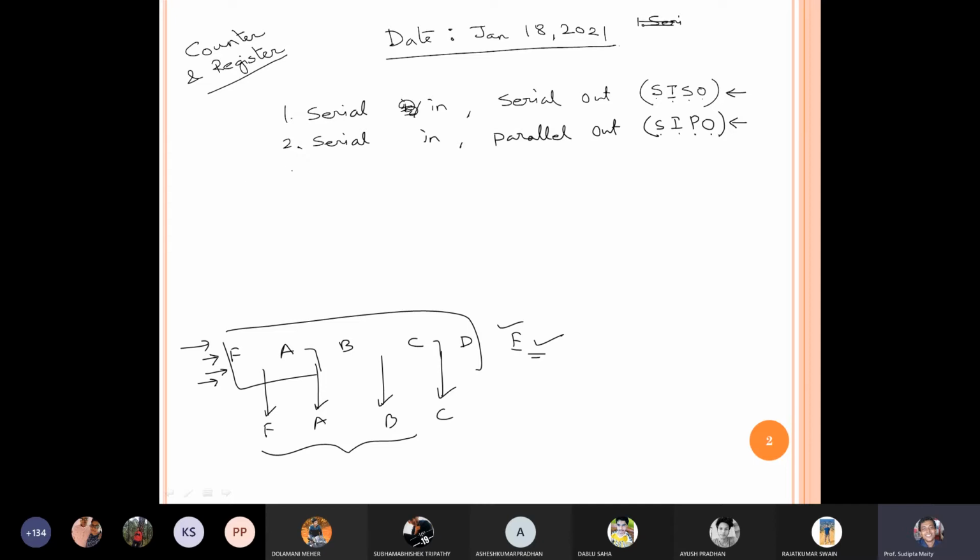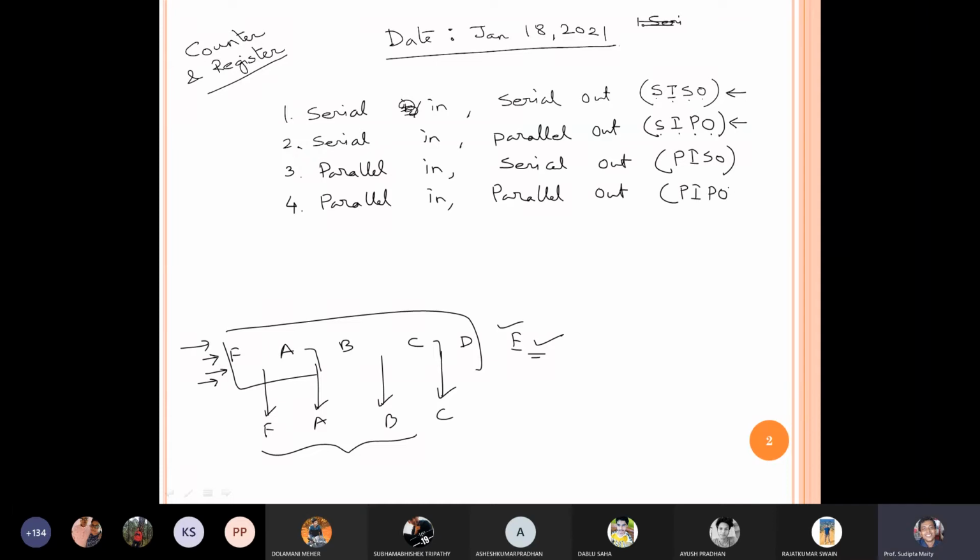Okay, so let's get another two definitions. Parallel in and serial out is called PISO. Then we have another definition, parallel in and parallel out, which is called PIPO. It is a very basic idea. It will be a new idea at your end, but if we draw a circuit, then the output will be clear.